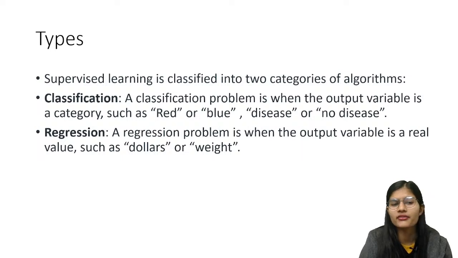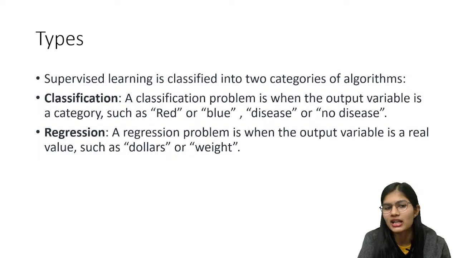So supervised learning is divided into two types: classification and regression. These are the two things where it is defined. Classification is something where you have a categorical variable, where your final output is in terms of a category, and you know how a category looks like. You have maybe two parts to differentiate, maybe that is a pen or that is a pencil, or maybe yes, no, true, false, things like that. You have all that in classification.